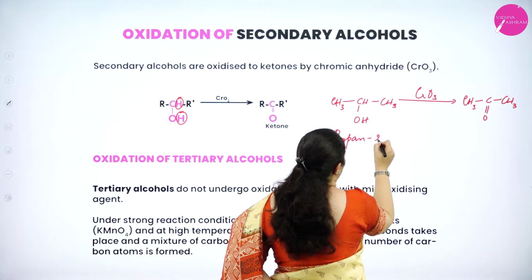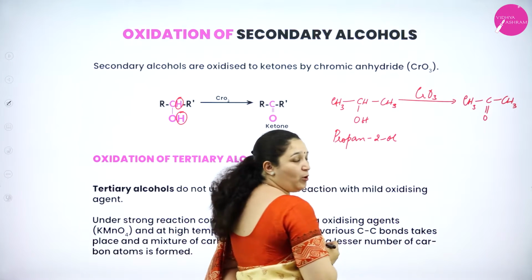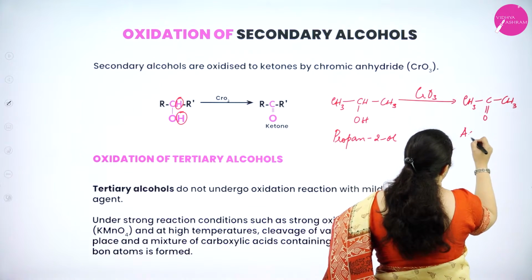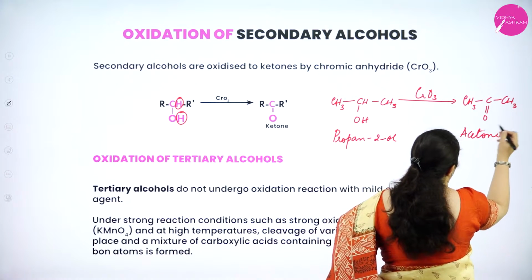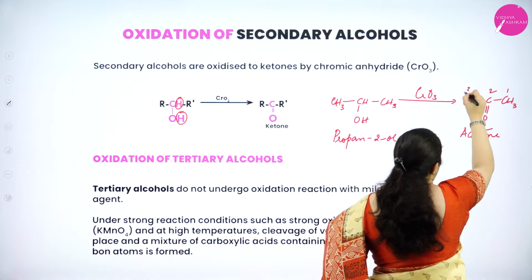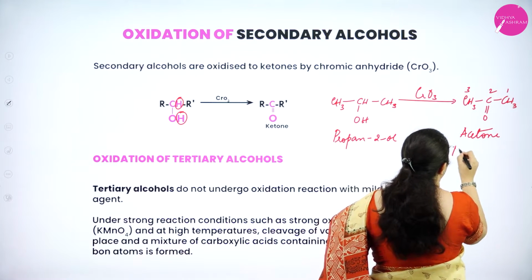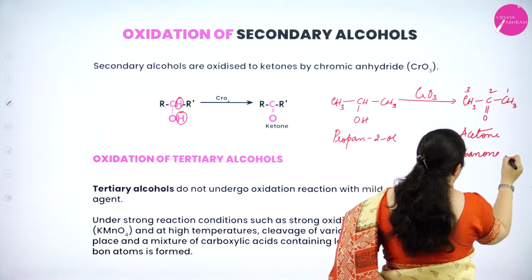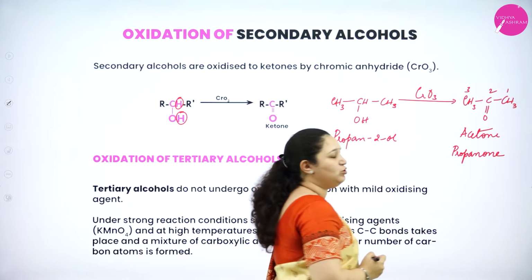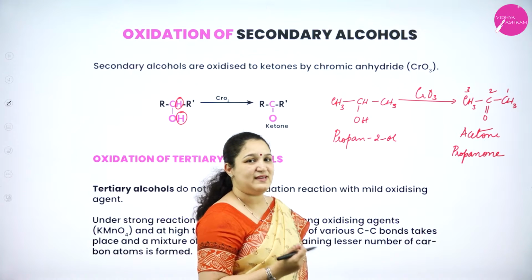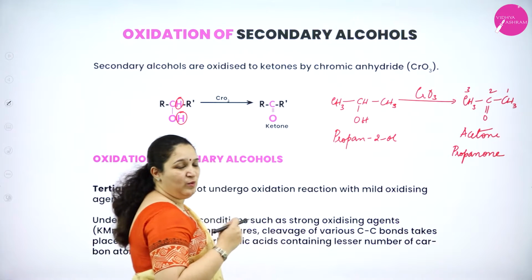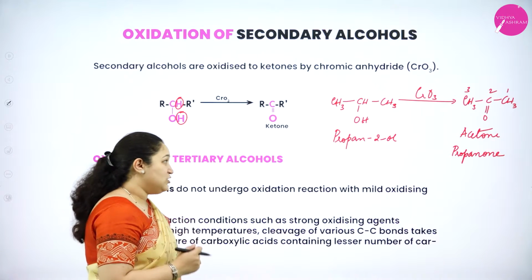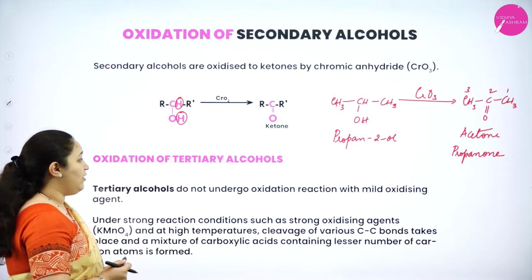The starting compound is propan-2-ol, or 2-propanol also I can write. The product's common name is acetone and the IUPAC name is propanone, or 2-propanone. Need not write 2 there. Why exactly? I shall explain while I am explaining the naming of ketones. Okay, so that's about secondary alcohols.